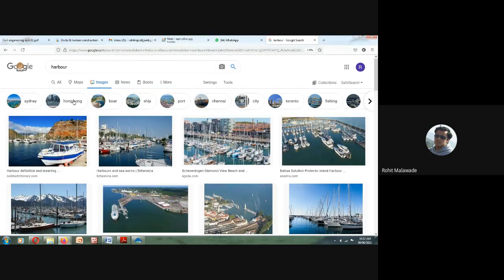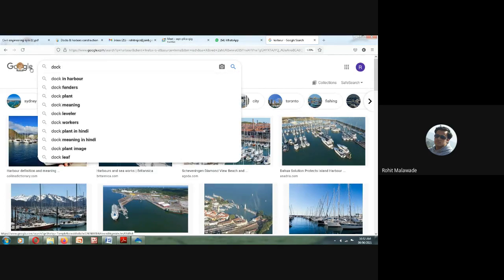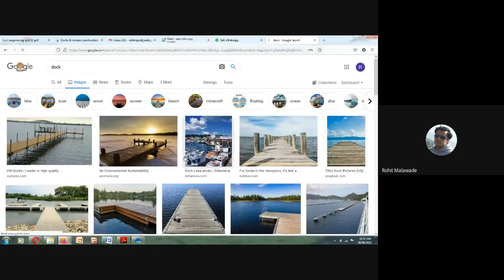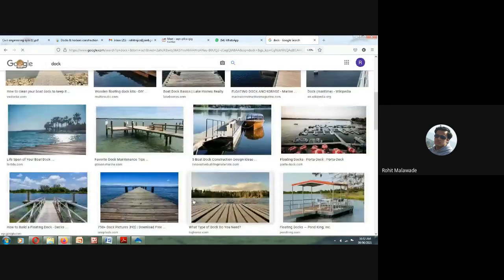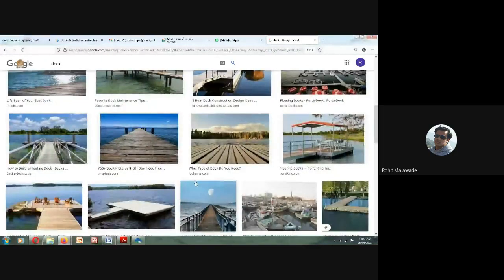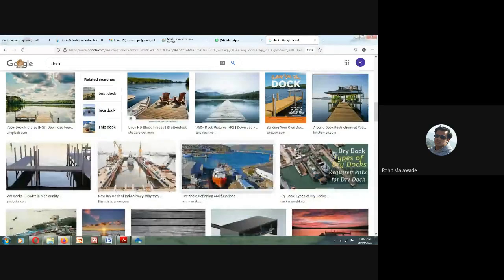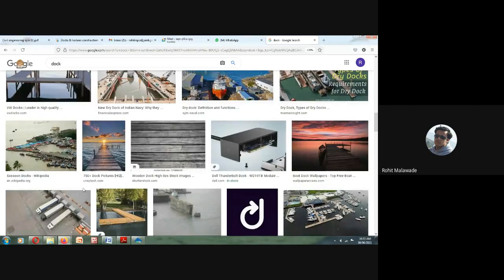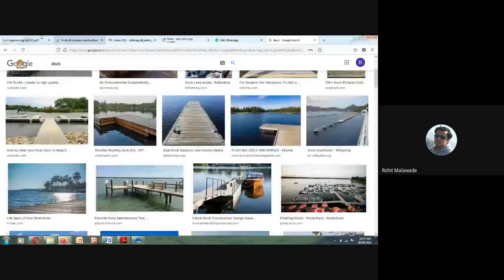We will get to know what the difference between them is. Basically, it is done for the loading and unloading of materials that are brought in. So this is your dockyard. This is how your dockyard will look. This is your Indian Navy dockyard, right? So this is how loading and unloading is done.